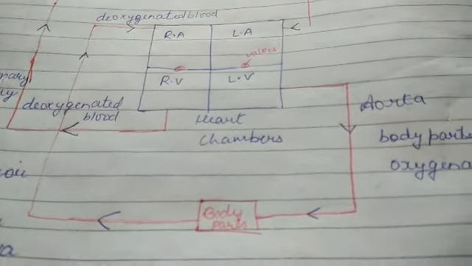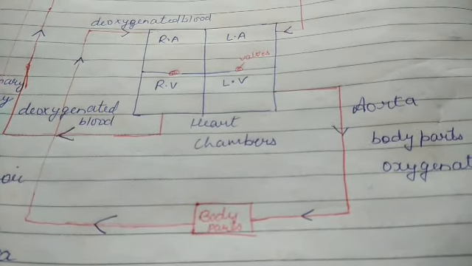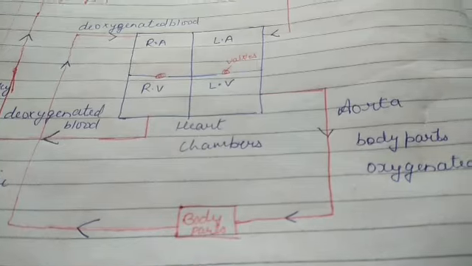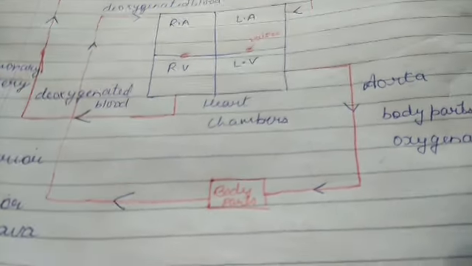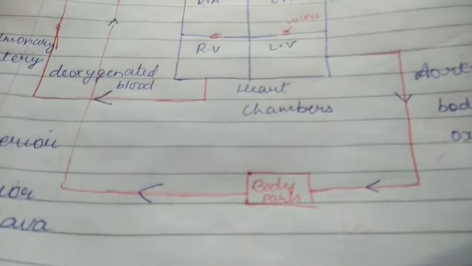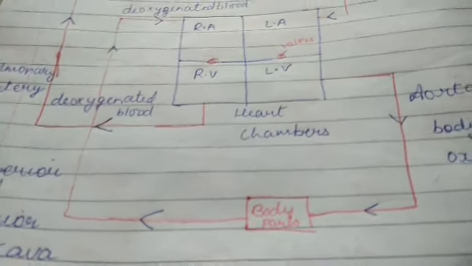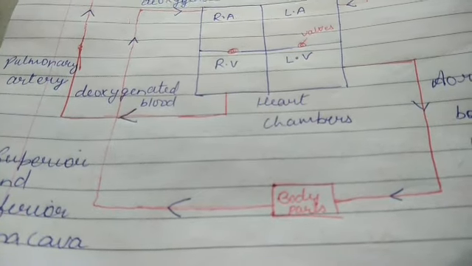Now, as body parts use the oxygenated blood, that means oxygen for the respiration process, then CO2 enters that blood and the blood becomes deoxygenated. Deoxygenated blood is collected by the superior and inferior vena cava.